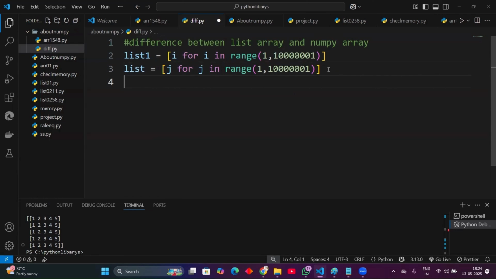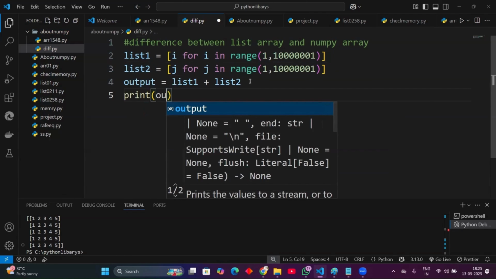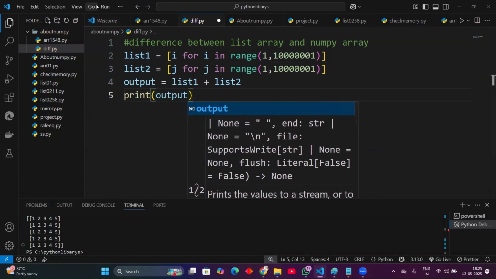It's completed. Now, how do we perform the operation? We perform the operation as an addition method, just first index and second index. We calculate the first and second index and add them, and we get the sum, right? Okay, we'll see one difference in that. I am just giving the input as list one plus list two. Now print the output.